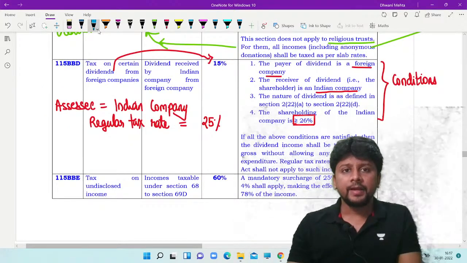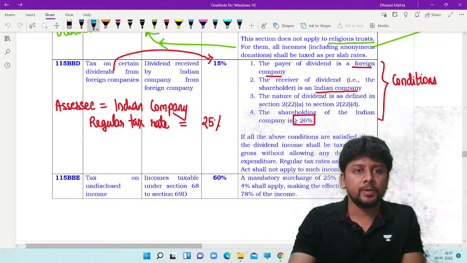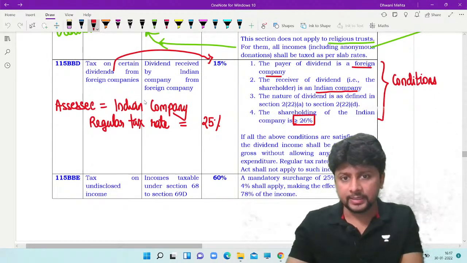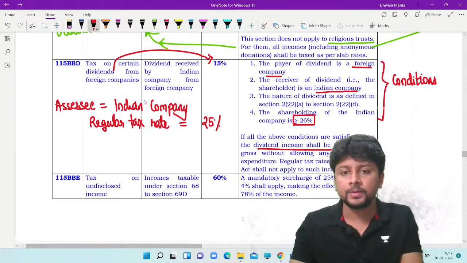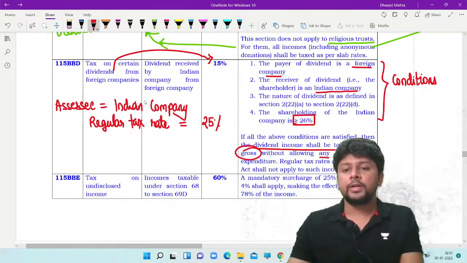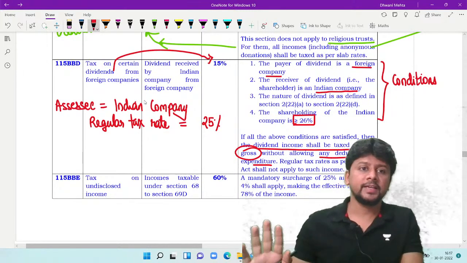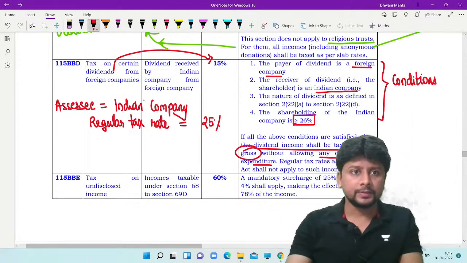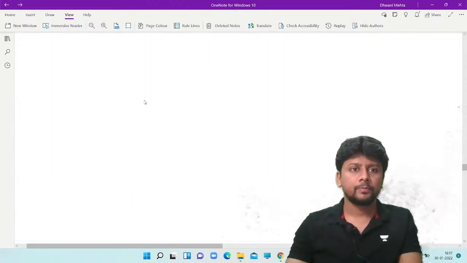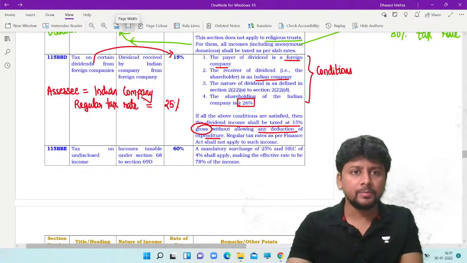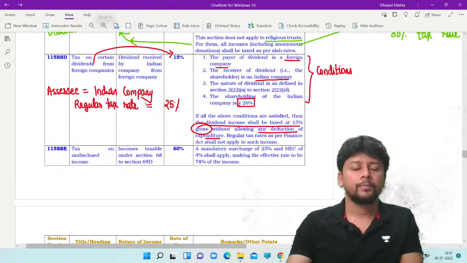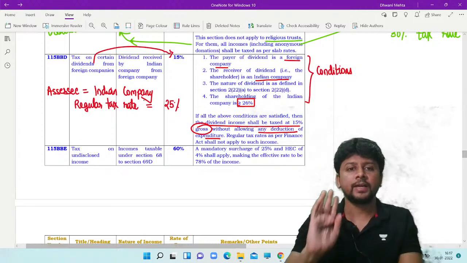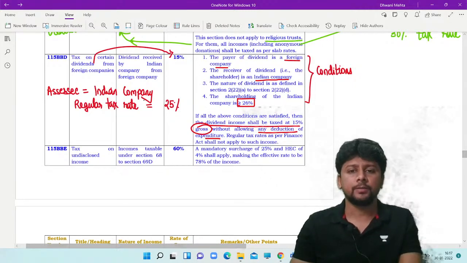See, why is it necessary to draw this distinction that 115BBD applies or does not apply? If all these conditions are satisfied, dividend income shall be taxed at 15% gross. No deduction of any expenditure shall be allowed. That means if 115BBD applies, then no expenses are allowed as deduction. The gross amount of dividend will be chargeable to tax at a concessional rate of 15% for an Indian company.